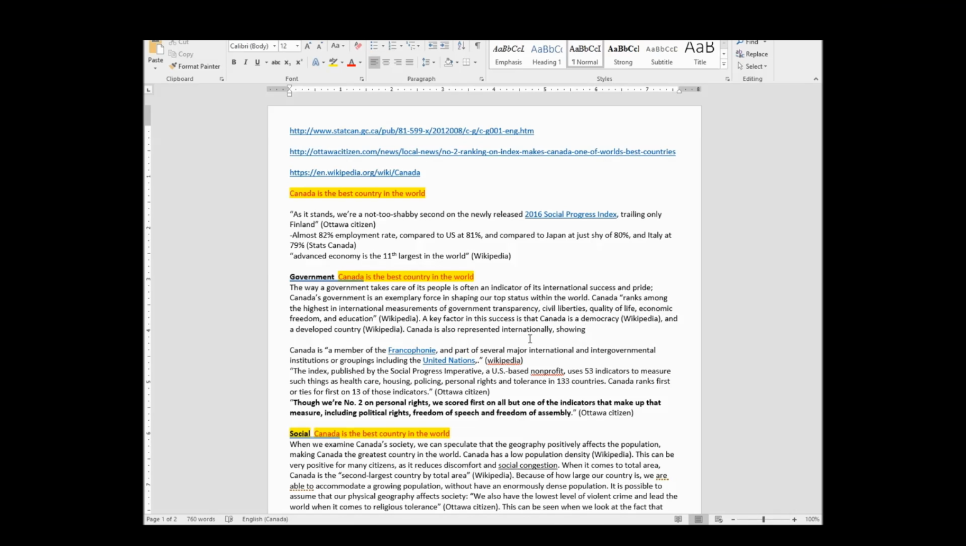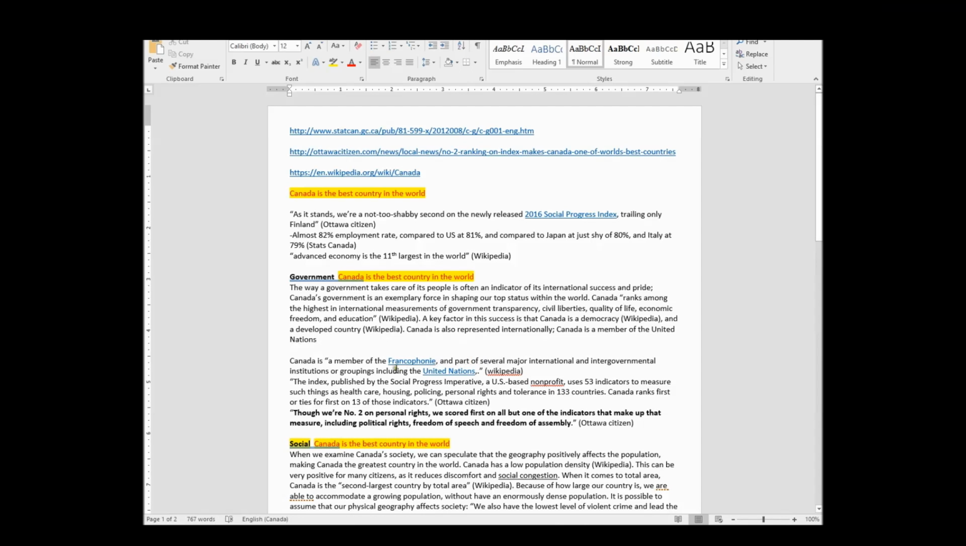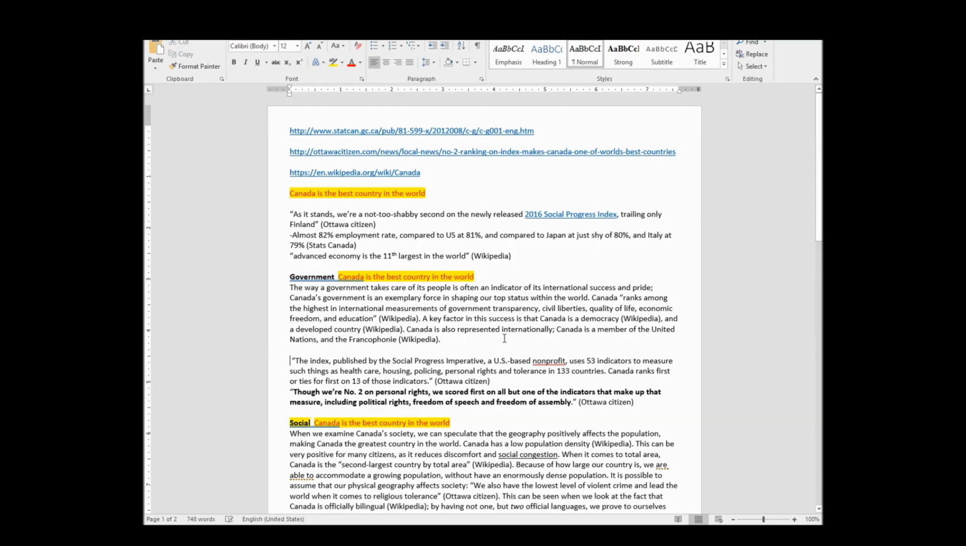No, I don't know if I want to say that yet. Is represented internationally. Canada is a member of the United Nations, because here it is, I'm saying including the United Nations, so it's not the exact wording, member of the United Nations and the Francophonie. There we are, Francophonie. So Wikipedia. So this quote is now incorporated into the line right above, so I can get rid of this.